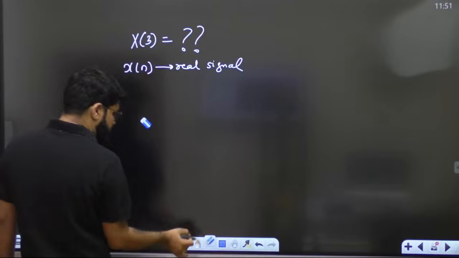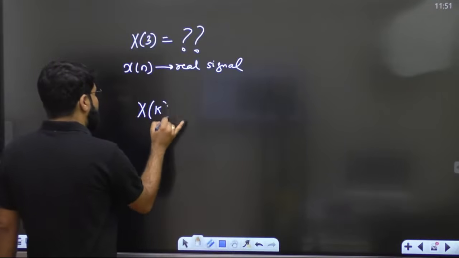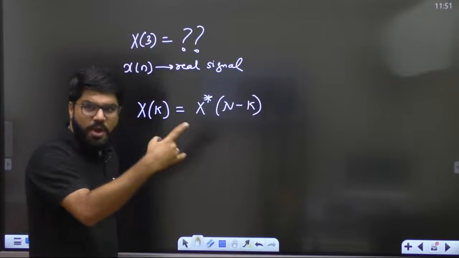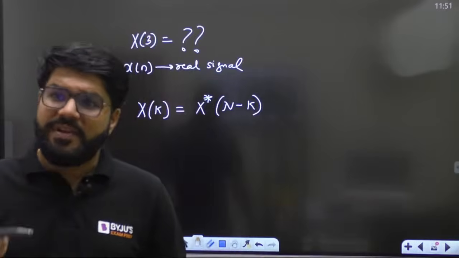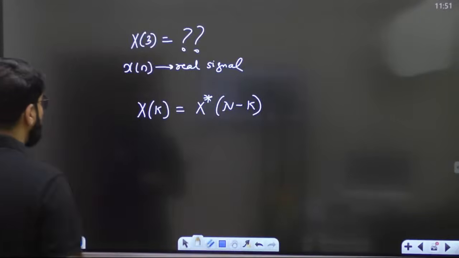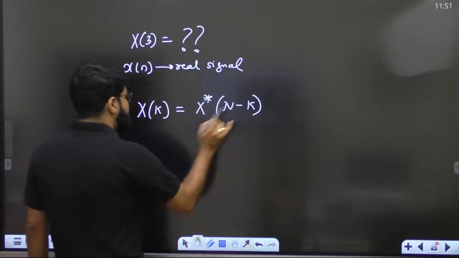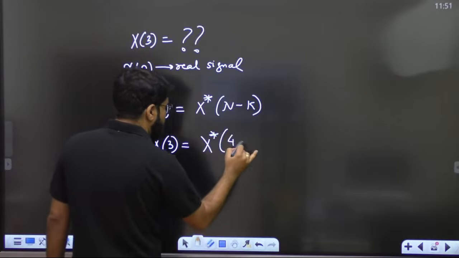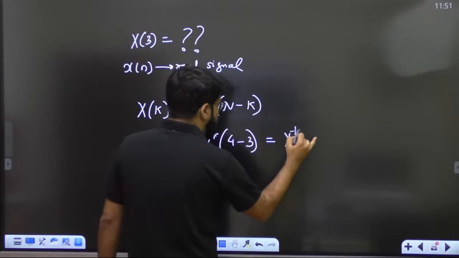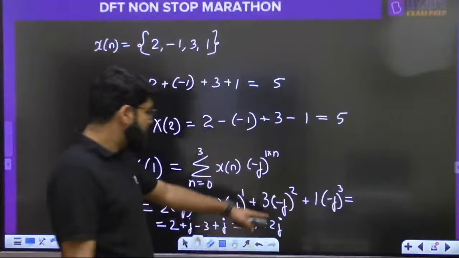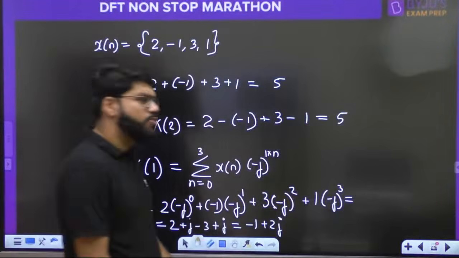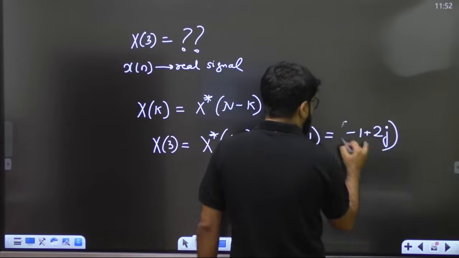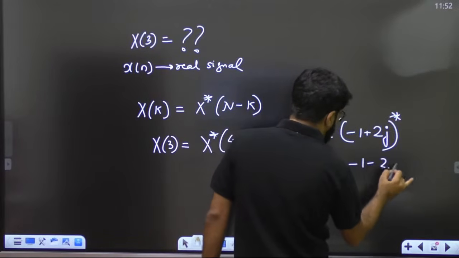So always remember that x of k is equal to x conjugate of n minus k. This is the conjugate symmetry property, which I will list officially under the properties. Okay, let us use it right now. X of k is equal to x star of n minus k, means x of 3 is equal to x conjugate of 4 minus 3, that means x conjugate of 1. What was x of 1, sir? Minus 1 plus 2j. Just take the conjugate. The conjugate of minus 1 plus 2j is minus 1 minus 2j. Finish.